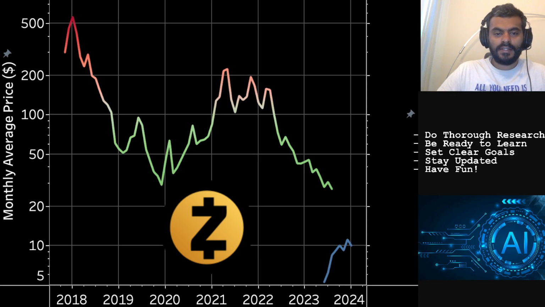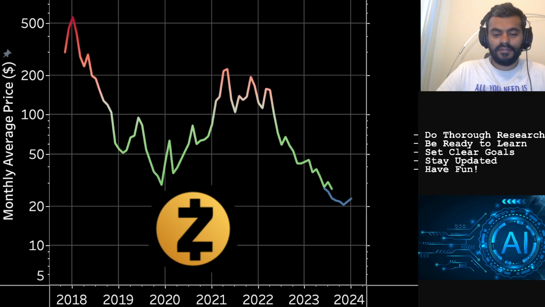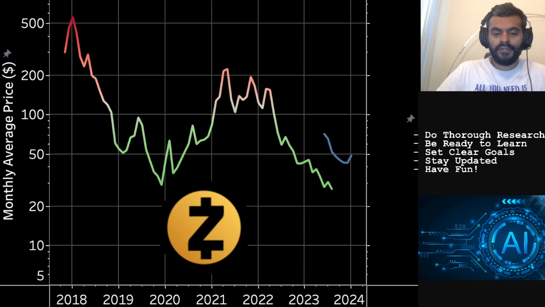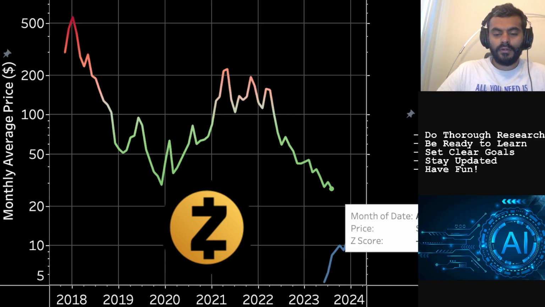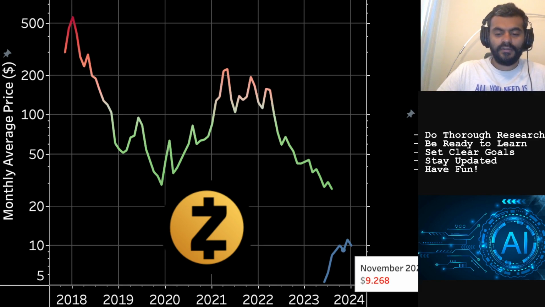The three cases for Zcash from now till January of 2024: form a new low in November at around $20 in the base case. The bull case is stay elevated if the macro environment is bullish, and that caps out in the $40 to $49 range. And the bear case is create a low by dropping almost 66% from where we are right now and find support at around $9. So let's see which of the three scenarios pan out in the future.